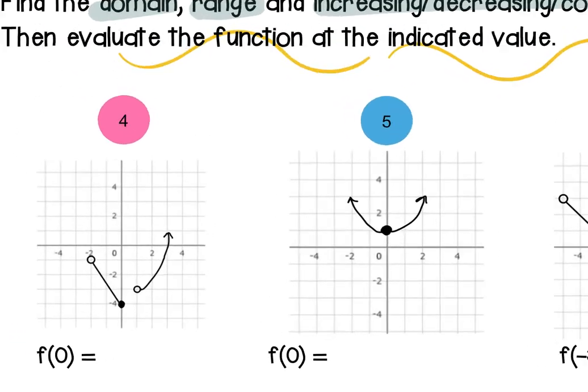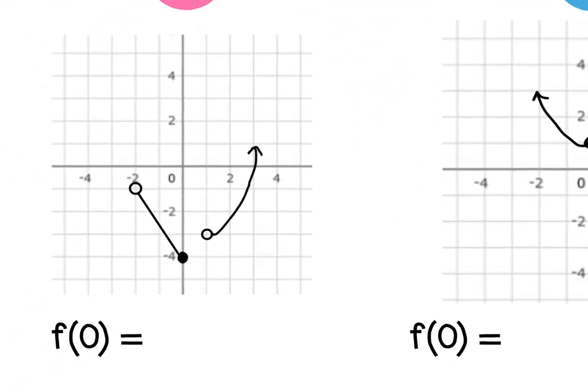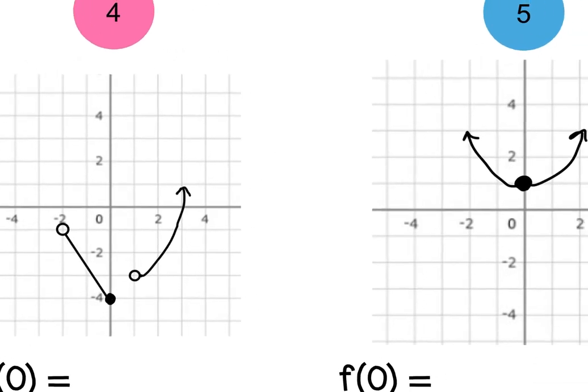All right, so domain, I'm going to start with 4, right? Domain goes left to right. What's the first range or what section of your domain? Like the interval notation? Or we can just put it in. You can put it in. Yeah, what's on the bottom? Well, no, you'll see when we need to do actual work. But this is just listing. So negative 2 to what? 0. Negative 2 gets a parentheses, 0 gets the bracket, right?